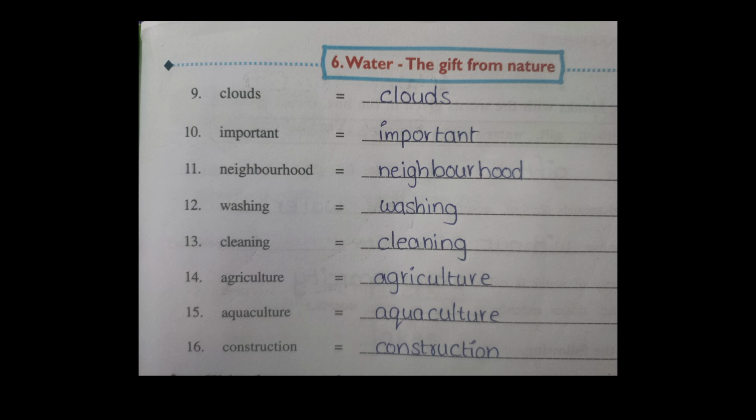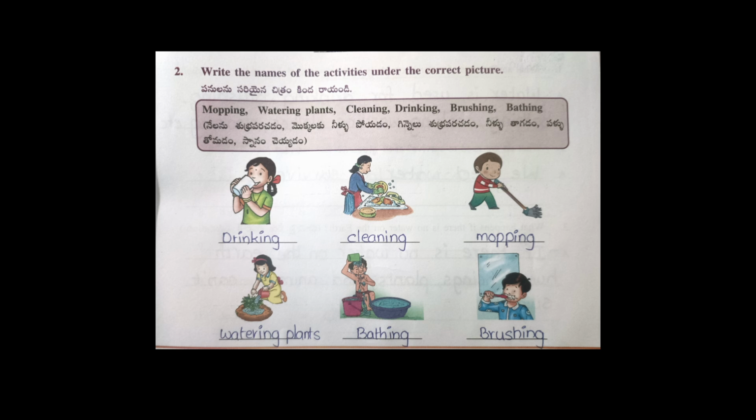Clouds, important, neighborhood, washing, cleaning, agriculture, aquaculture, construction. Write the names of the activities under the correct picture: drinking, cleaning, mopping, watering plants, bathing, brushing.